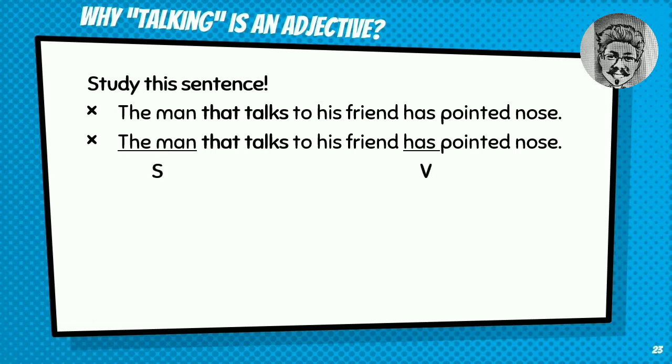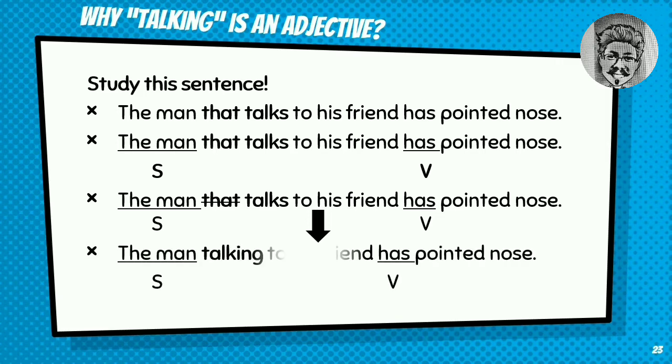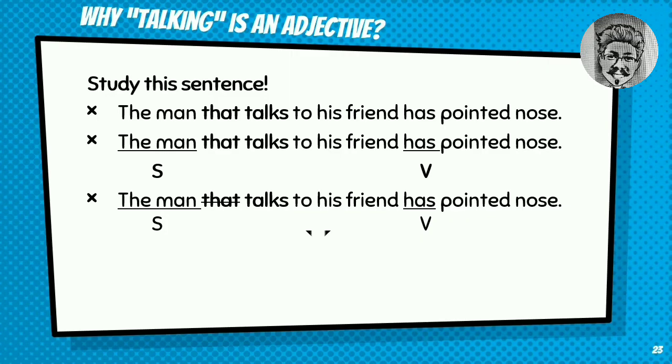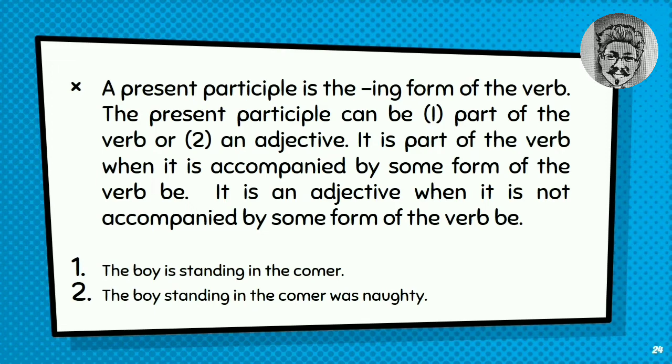Di dalam konsep tata bahasa, kita bisa menghapus that tersebut. Dengan catatan verb setelah that tersebut berubah menjadi verb ing yang menjelaskan kata benda atau subjeknya, the man. Maka jadilah kalimatnya menjadi the man talking to his friend has pointed nose. Dengan subjeknya the man and verbnya has. Jadi verb ing or present participle has two functions and we have to be familiar with both of them. First is as the verb of the sentence and the second is as the adjective.